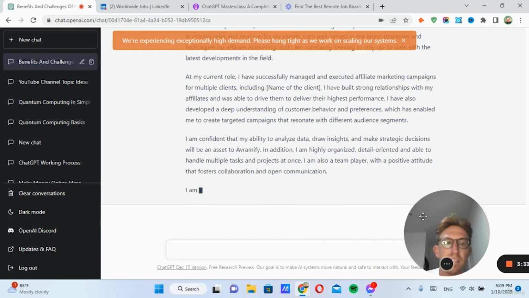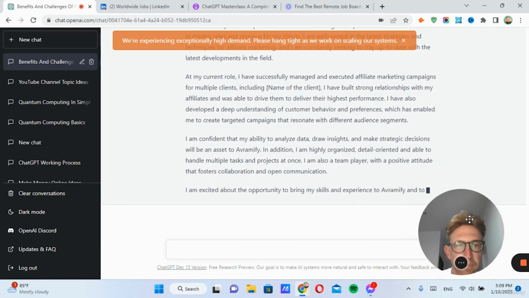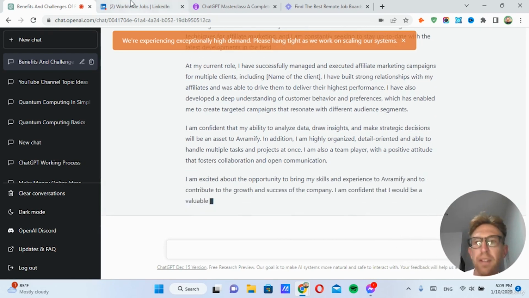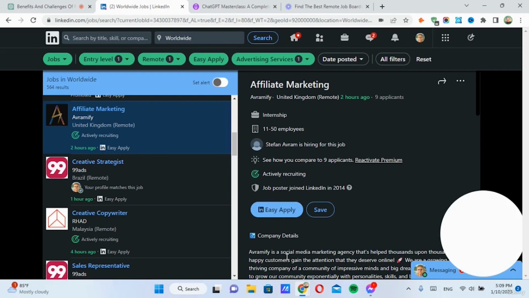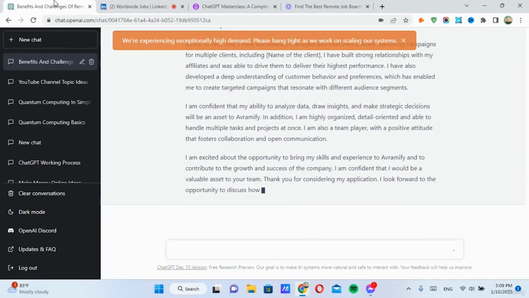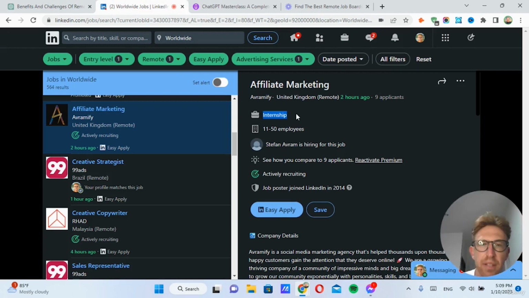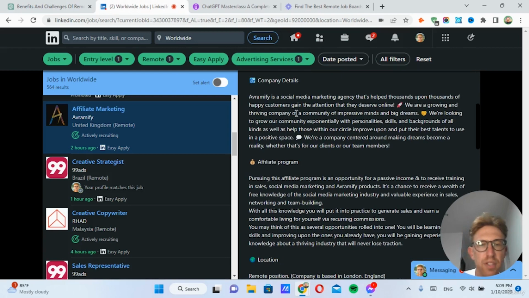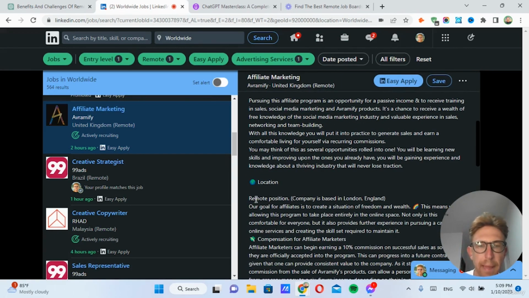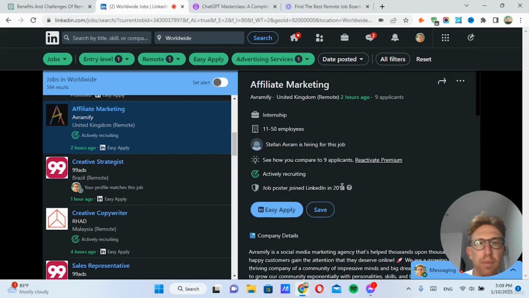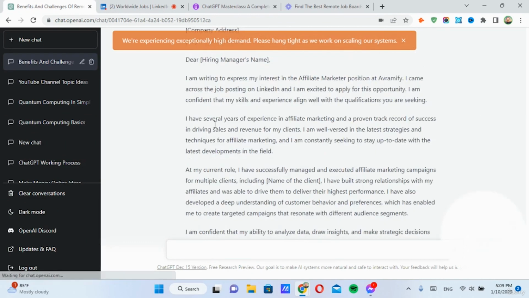So now you can take this exact cover letter, once it's finished typing, and use it to apply for this job. Some of them require them, others don't. This happens to be an internship, so that means it's probably going to be unpaid. But just for the purposes of this example, I'm just picking some random company out of a hat.